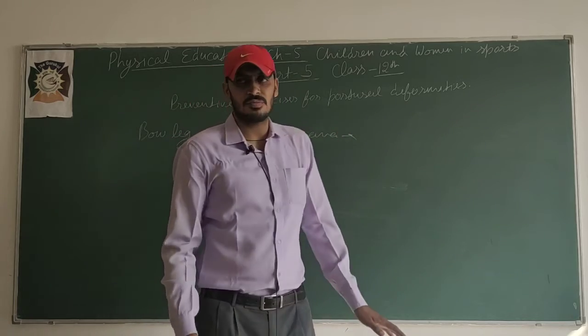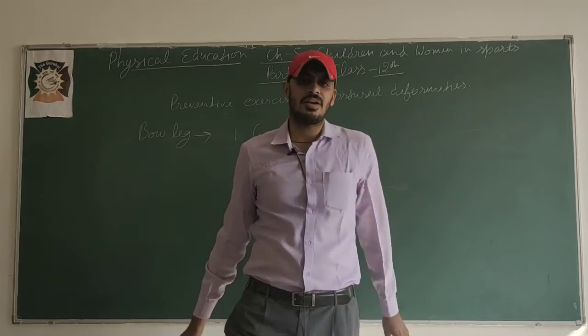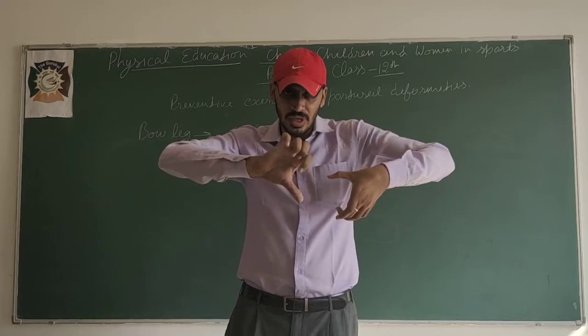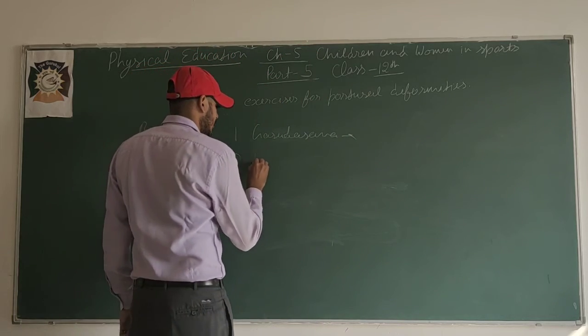In Garudasana, what happens? Like this, we cross our legs and our hands also, like squeezing a cloth. That same pose. Second one is Ardha Matsyendrasana.